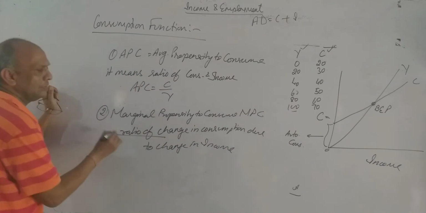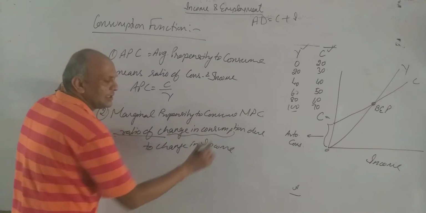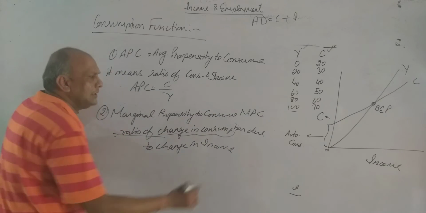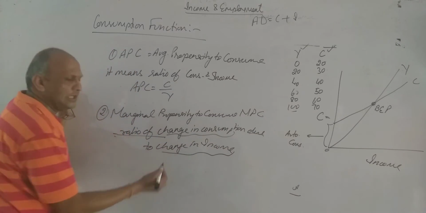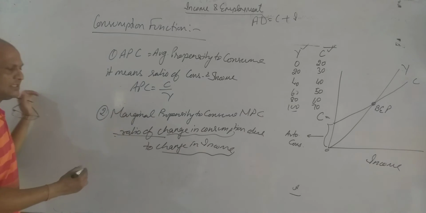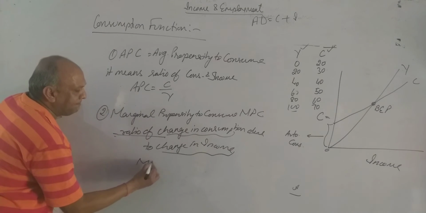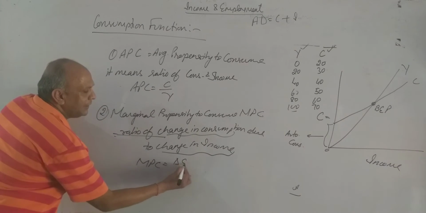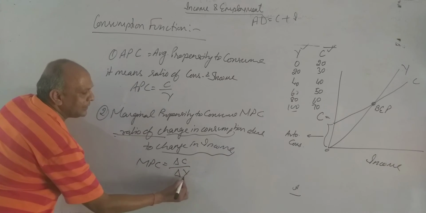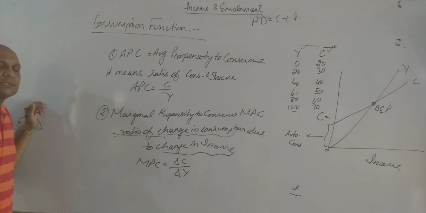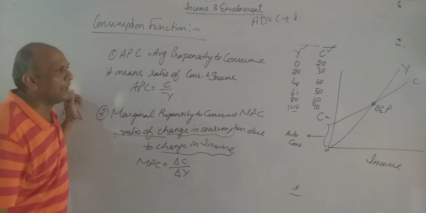Ratio of change in consumption में कितना चेंज आएगा, due to change in income is known as MPC. That is MPC stands for delta C upon delta Y.